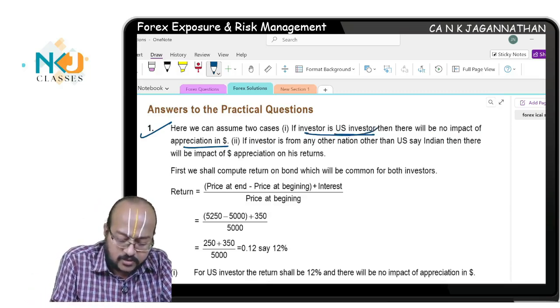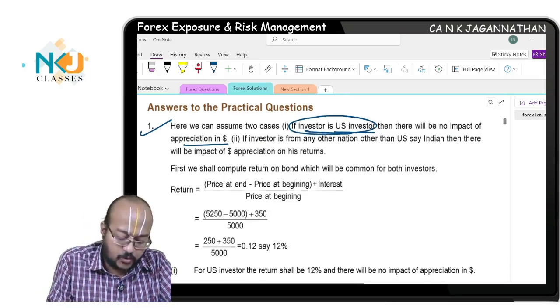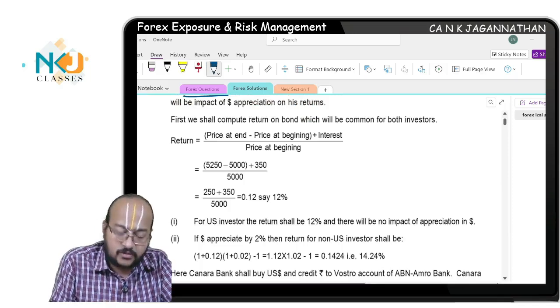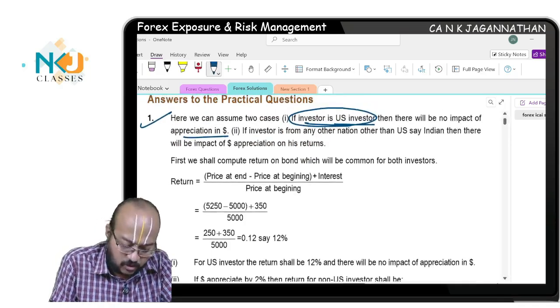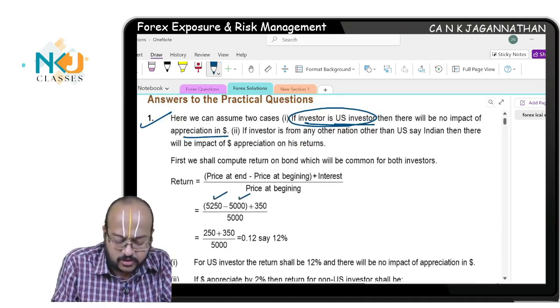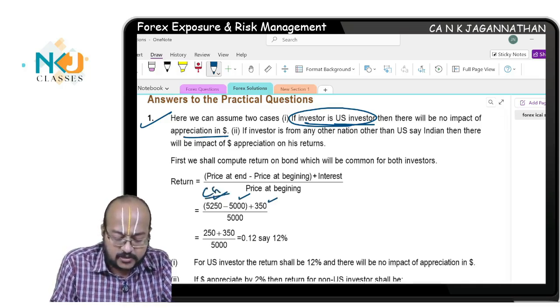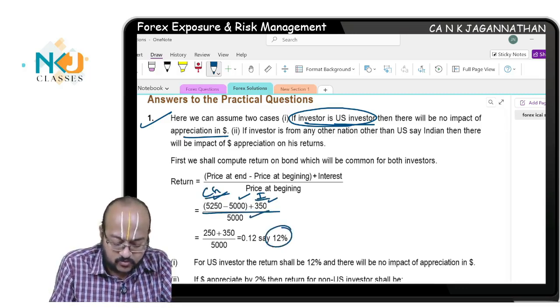If the investor is a US investor, which means I am living in the US and putting this money into this US based bond, then price at the end 5,250 minus 5,000 plus 350, which is the capital gains portion and this is the interest portion, divided by P0 5,000, you will get the return as 12%.